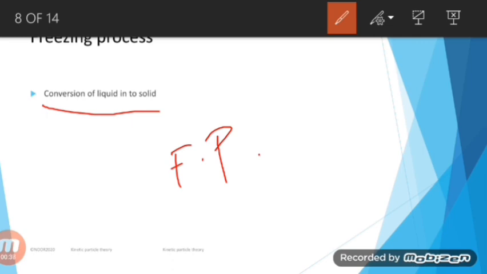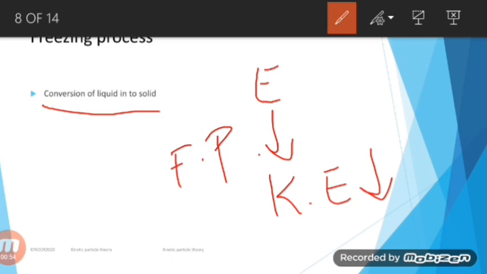And what happens to the particles of liquid that is cooled until it freezes? The energy will be given out by the particles of the liquid, and the particles lose their kinetic energy. So there will be a decrease in kinetic energy of the particles, and they will then start vibrating slowly.